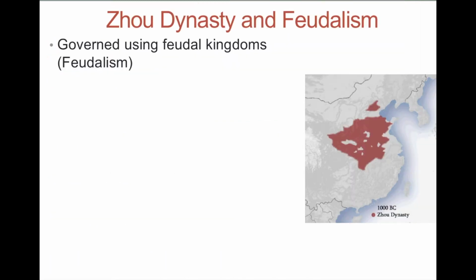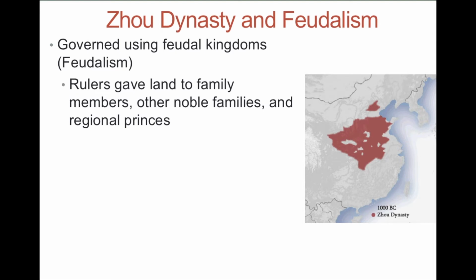Now, looking at this from a government standpoint, the original system is decentralized. It's very difficult to unite China under one single ruler, and ultimately the most effective way to control the different areas in China is a feudal system.